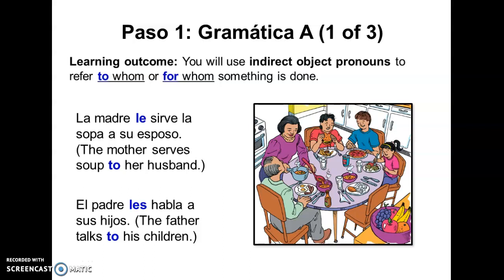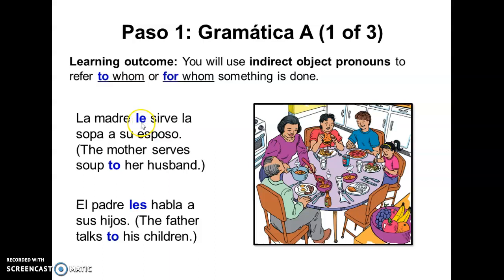Hola! So today we are going to learn about indirect object pronouns. And so here is when we refer to whom or for whom something is done. So in these two sentences that we see here related to the drawing, one it says, La madre le sirve la sopa a su esposo. This is what she's doing. And so the mother serves soup to her husband.